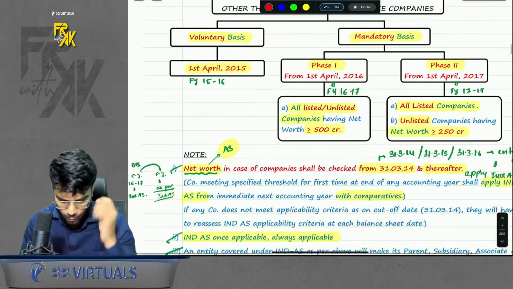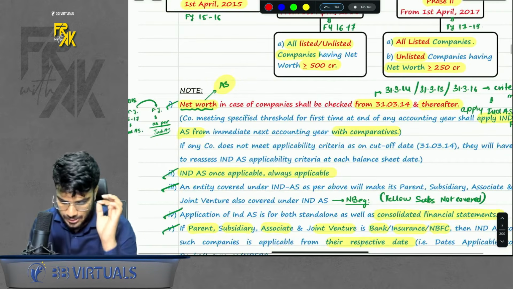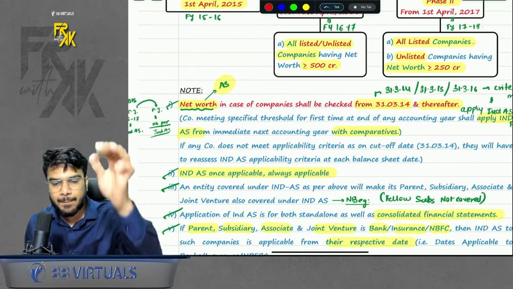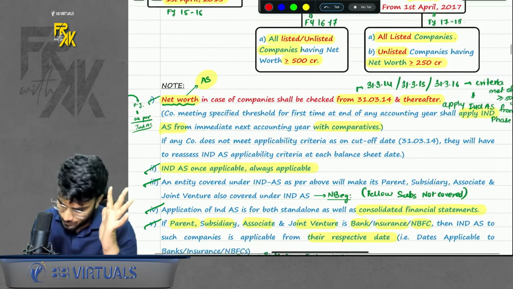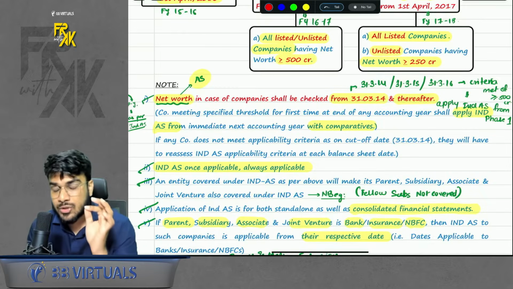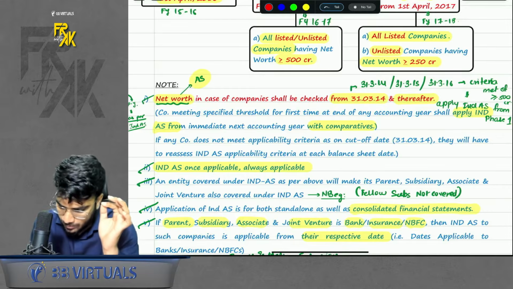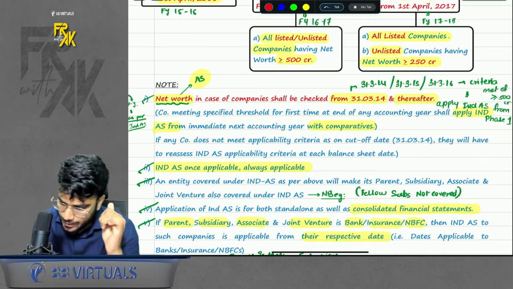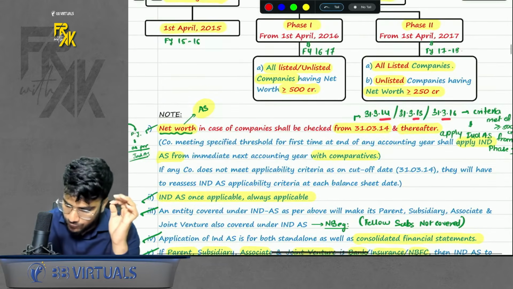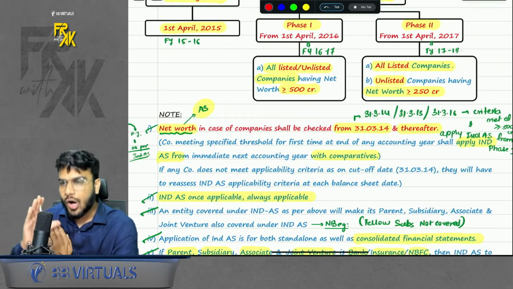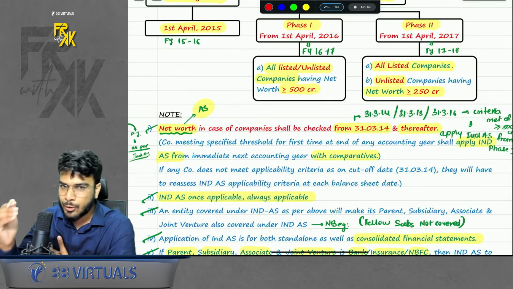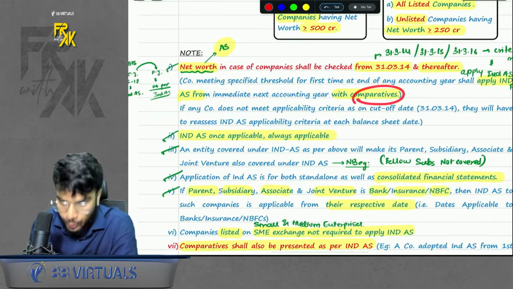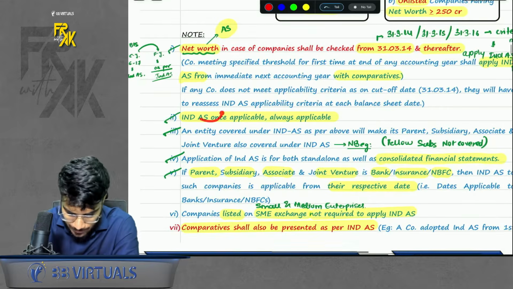Simple. Now, some important points to be discussed. First point, the calculation of net worth will be as per AS and not Ind AS, because as of now, the balance sheet available with us is as per AS only. Okay. Next point, the net worth which we should check, we should start checking from 31st March 14 and thereafter. That means if the net worth criteria of 500 is met in 14, 15 or 16, then you will fall under phase 1. If it is met thereafter, or the net worth is less than 500 and greater than equal to 250, then you will fall under phase 2. Okay, do remember. If you are applying Ind AS, apply it to your current year comparatives as well. Ind AS once applicable, always applicable.